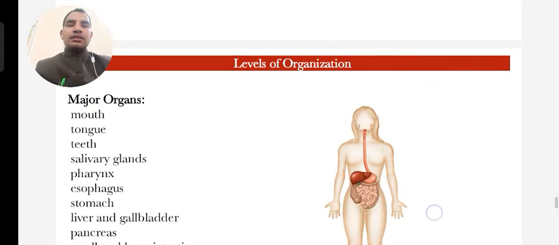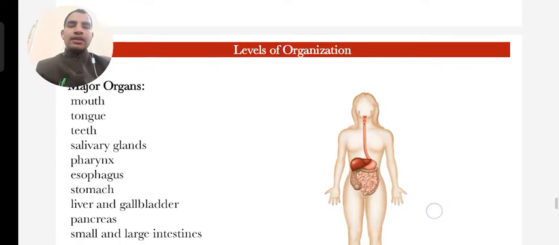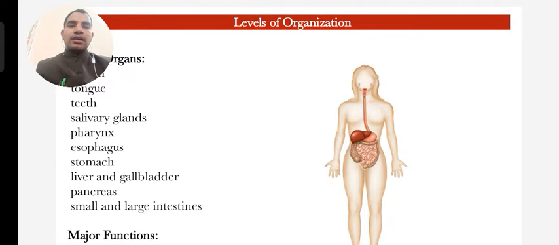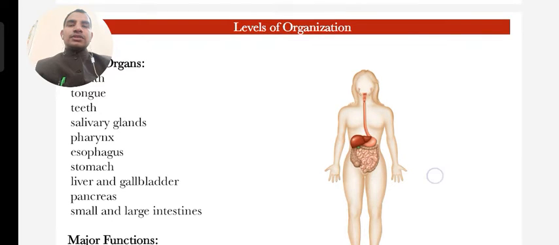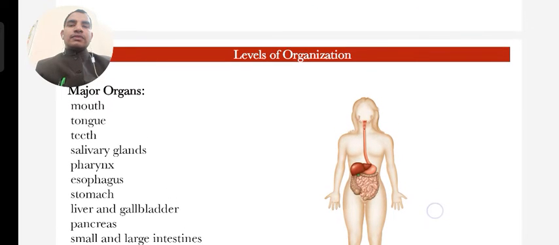Some others are the mouth, tongue, teeth, salivary glands, pharynx, esophagus, stomach, liver, gallbladder, pancreas, and small and large intestine. Teeth do the chewing of food, the mouth does the ingestion, and the tongue helps in mixing the food.